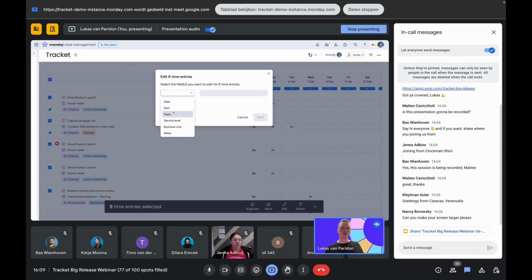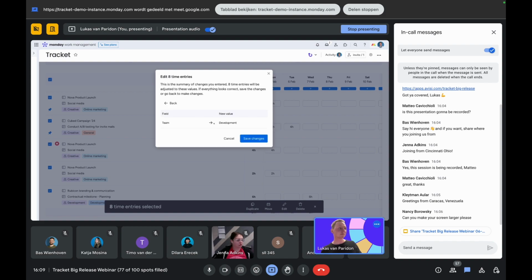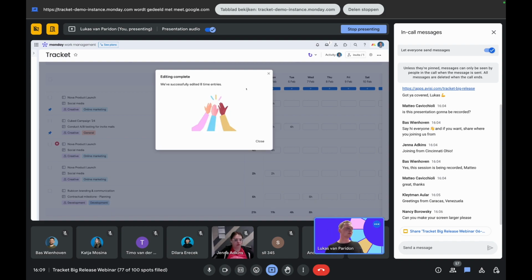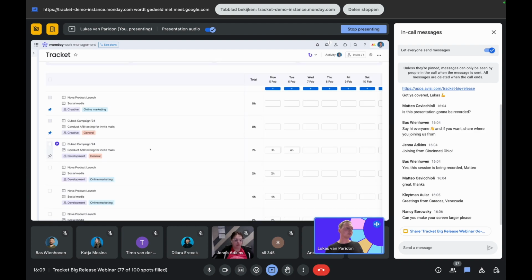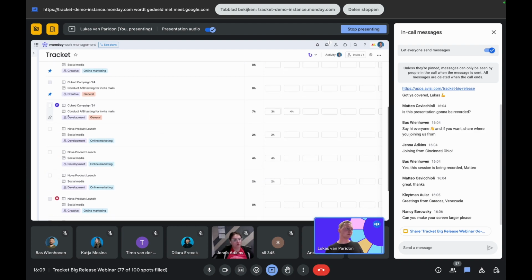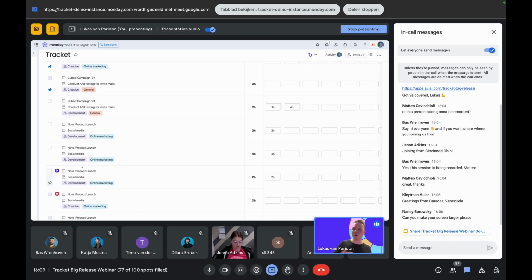So we can select fields that we'd like to edit. Maybe we want to change the team, these hours to a different team. So we can push them to the development team, for example. Okay, we get confirmation. And now you can see all time entries right here that they went through to the development team. You can do the same with moving them.